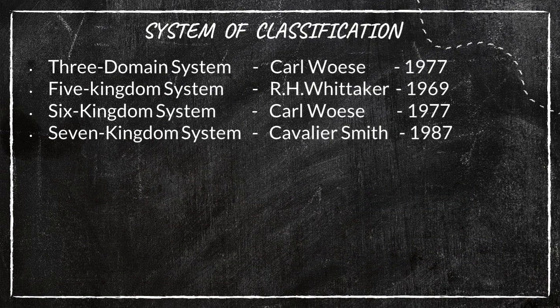Here I have explained about the persons who gave these classification systems. Just to recall, the three domain system was given by Carl Woese in the year 1977. The five kingdom system was given by Whittaker in the year 1969. Then the six kingdom system was given by Carl Woese again in the year 1977. Then the seven kingdom system was given by Cavalier Smith in the year 1987. Please note these down, those who do not have the textbook. Fine.